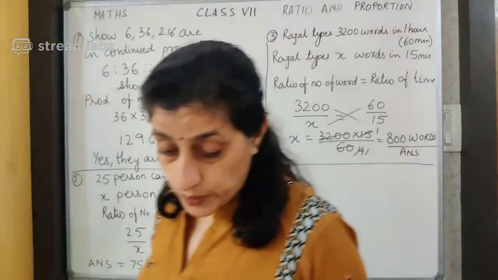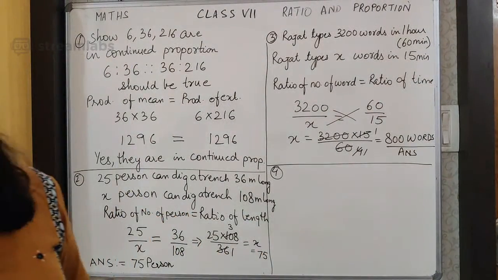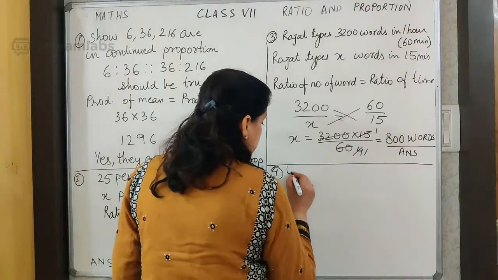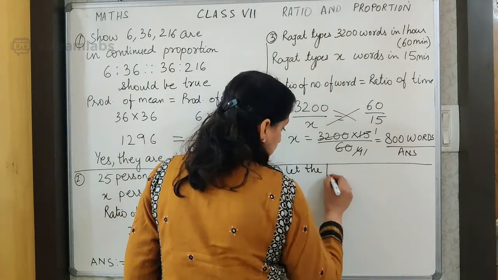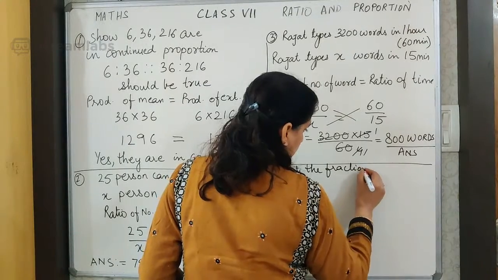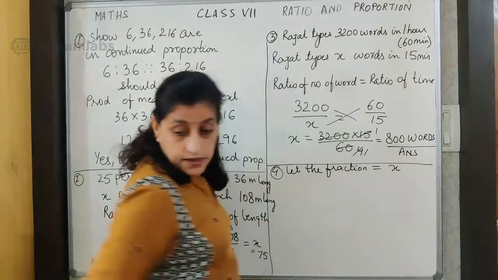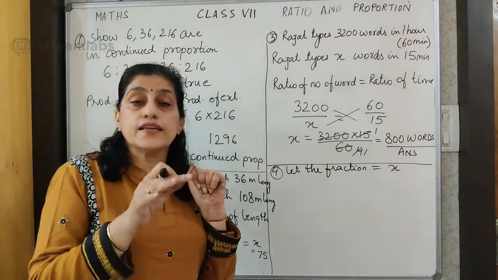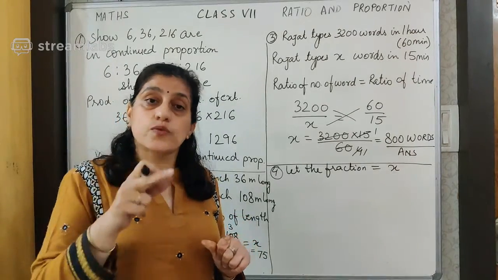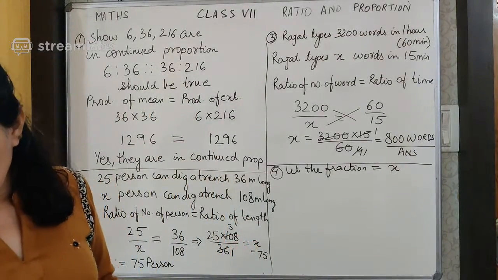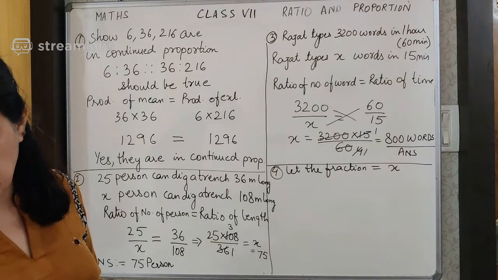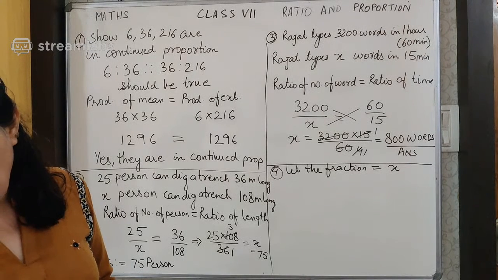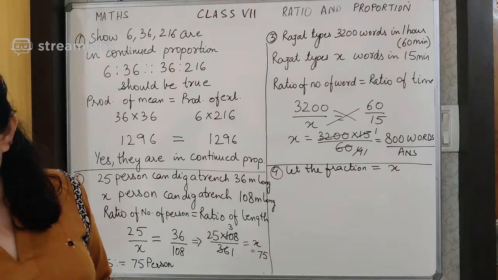Now I take on one more question, and the question is: a fraction bears the same ratio to 1 upon 27 as 3 upon 7 does to 5 upon 9. I say let the fraction be equal to X. Then according to the question, I will feel the essence of the question and then I am going to write what the question is saying. This is very, very important.